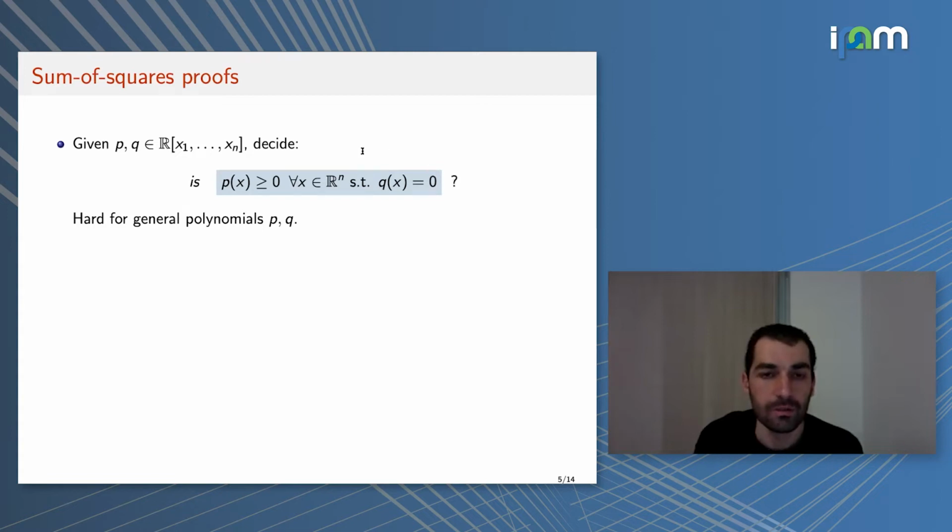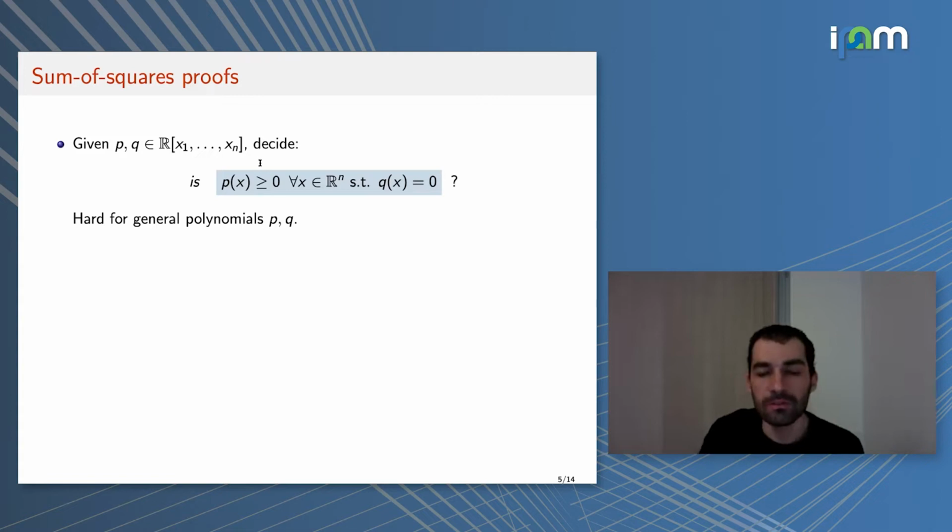So the question I would like to consider here is, given two polynomials p and q in n variables, I would like to decide: is the polynomial p of x non-negative whenever q of x is equal to 0? Here q defines what we call an algebraic variety, the set of x such that q of x is equal to 0, and I would like to understand whether p is non-negative on this set.